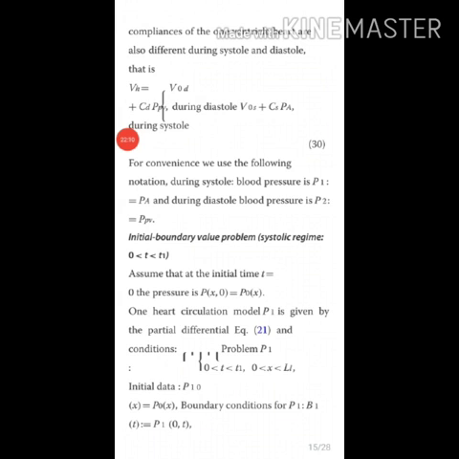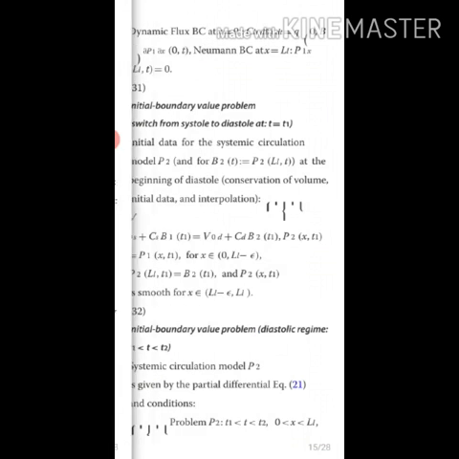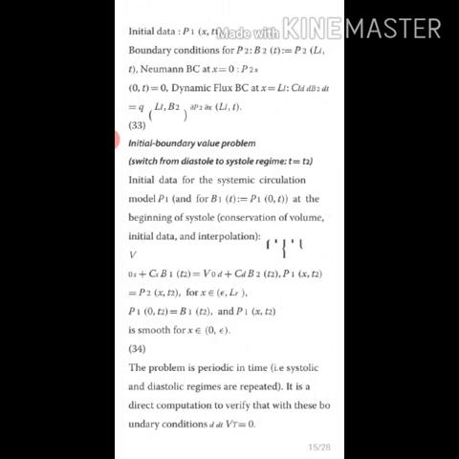Then initial boundary value problem, systolic regime, that is 0 less than t less than t1. Then initial boundary value problem, that is switch from systole to diastole at the time t equals t1. Then switch from diastole to systole regime at the time t equals t2.